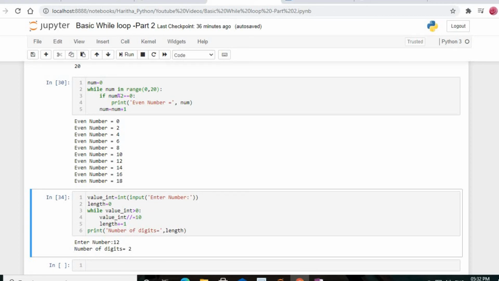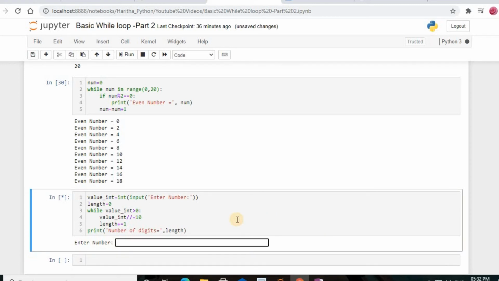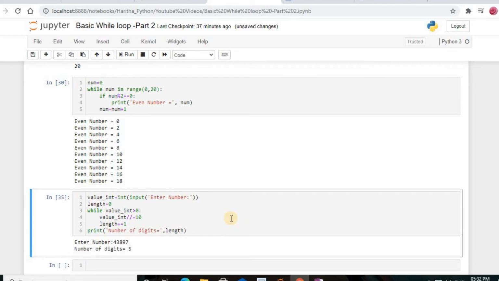Print out the number of digits. So let us see how this works. Now I'm going to run the cell. Now I'm just going to run the cell again, and we will type one more number, control enter, and now I'm typing 43,897 and press enter. In this you have 5 digits, and this correctly returns that the number of digits we entered is 5.